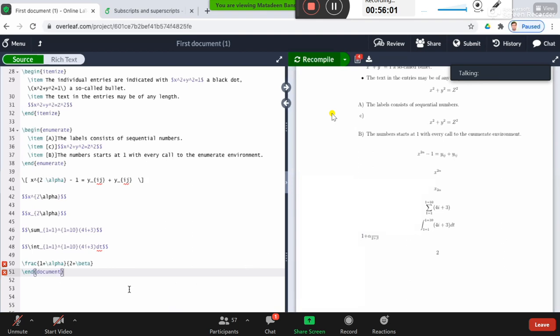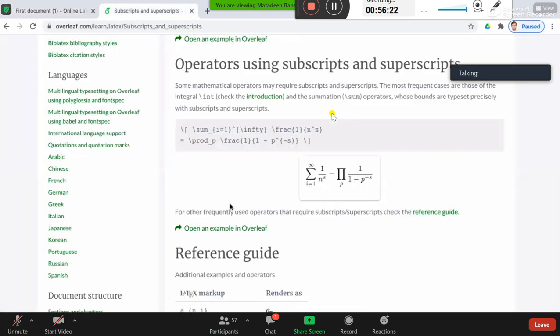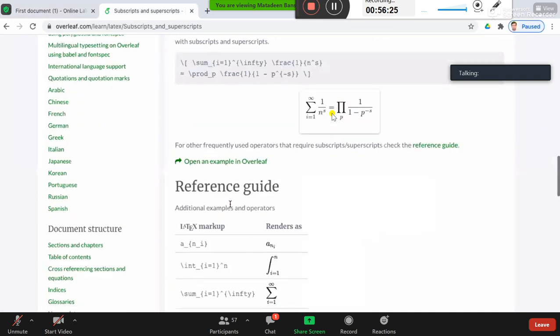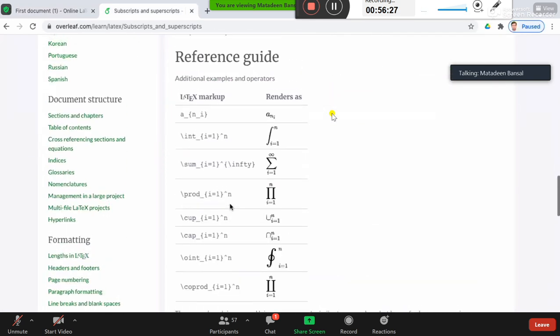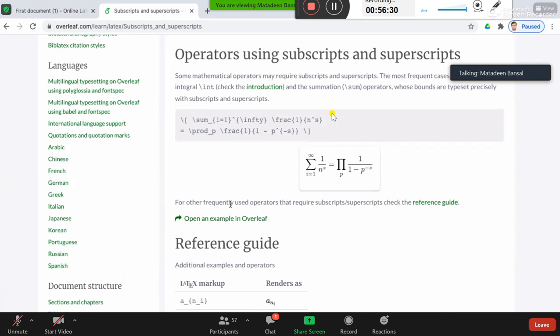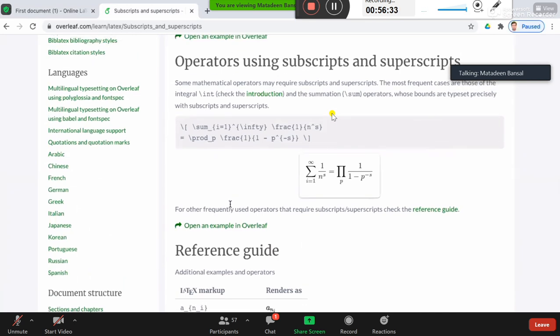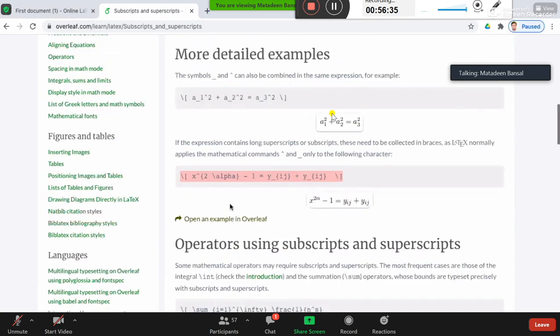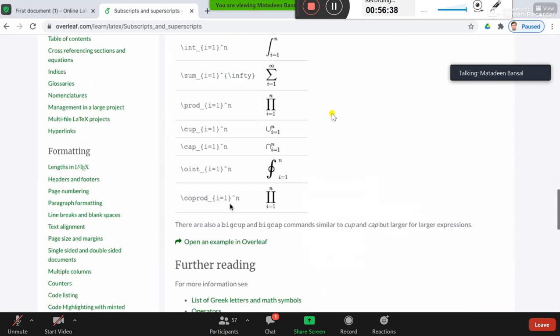1 plus, I think I have made some mistake. Okay, 1 plus alpha, 2 plus beta. Now what is wrong? There is some package error actually. It happens only because of a package, right? So for that I need to include a package.